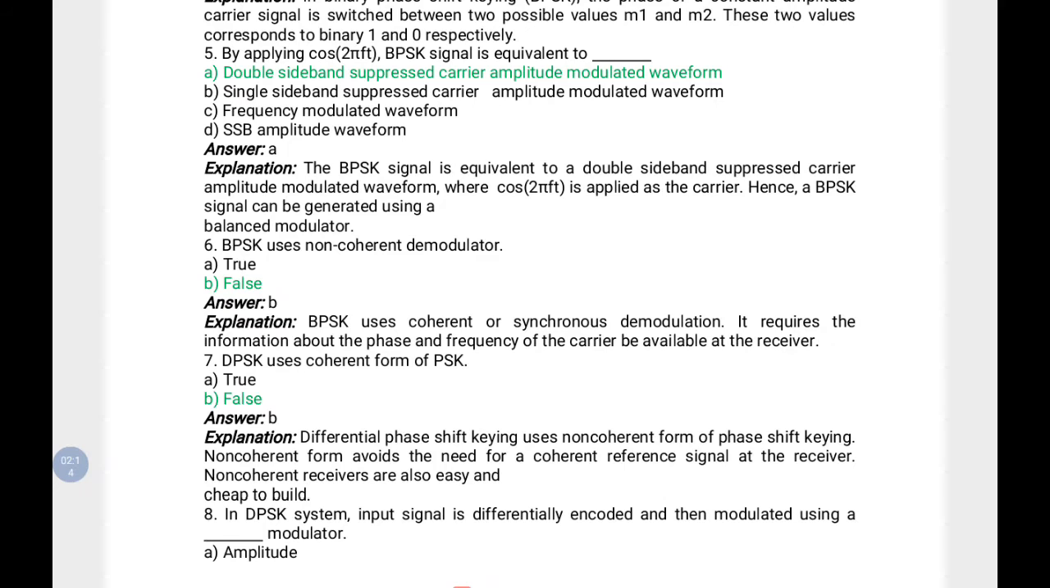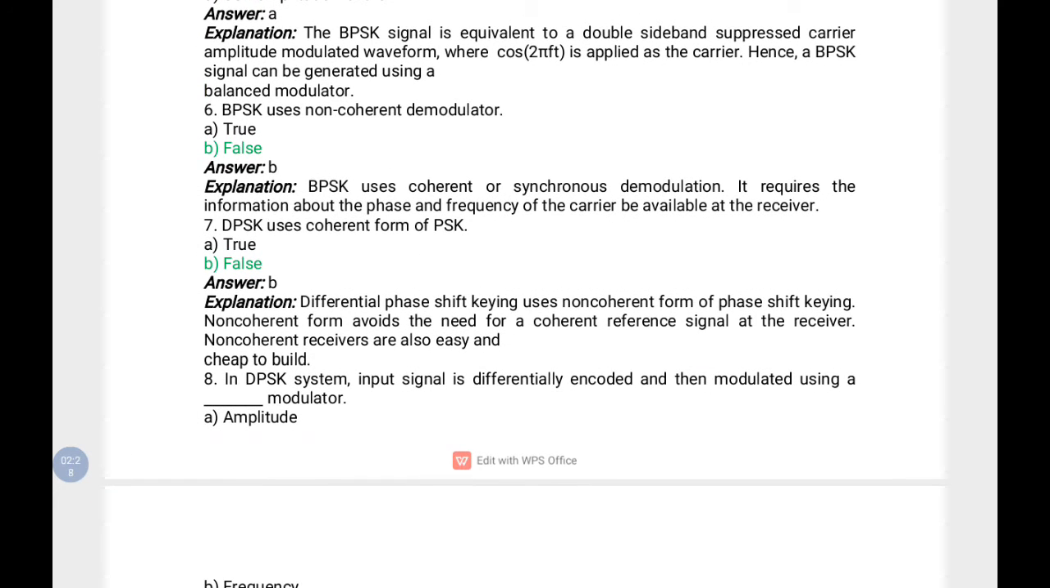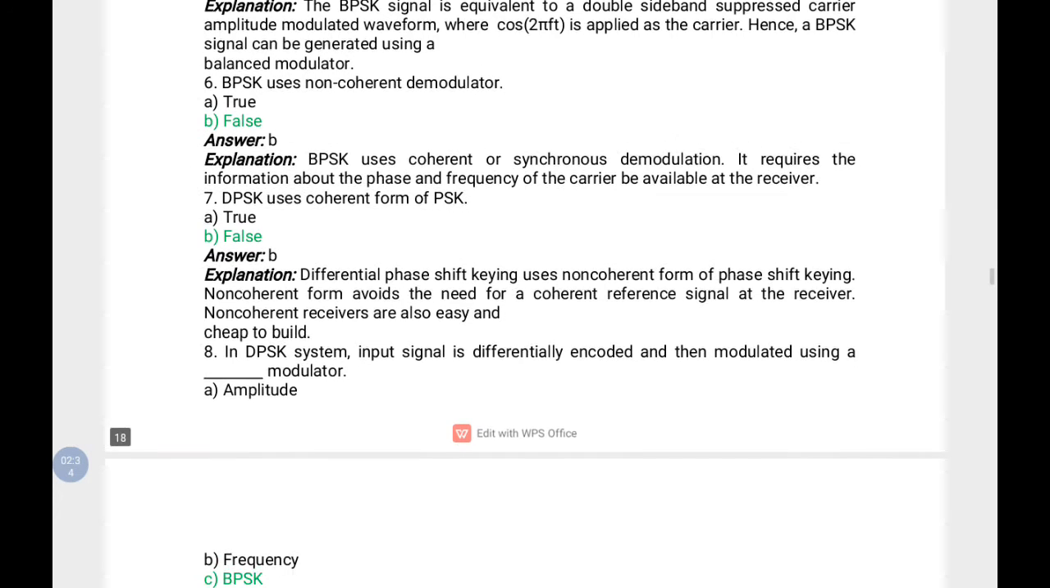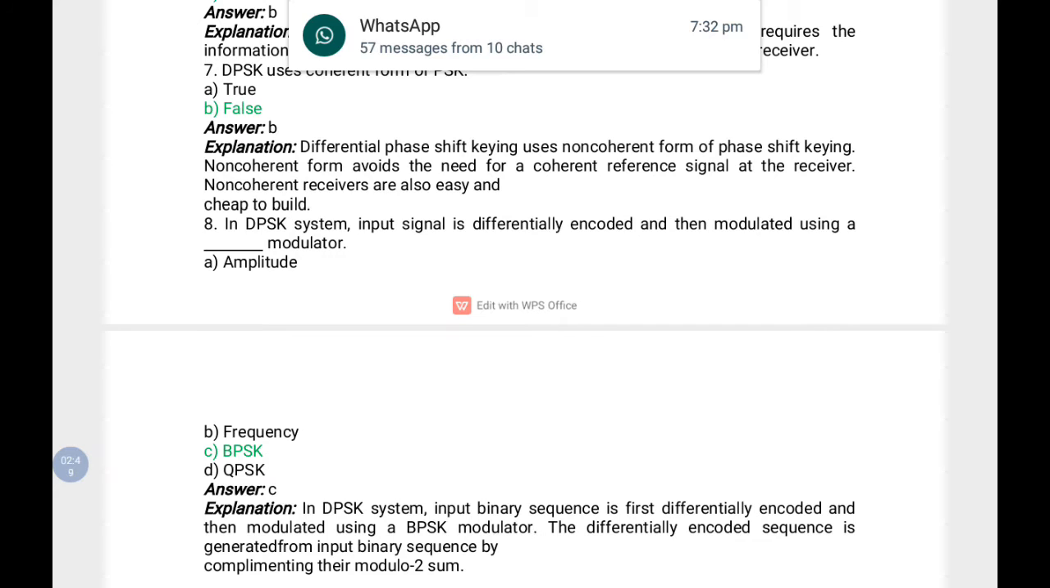And DPSK uses coherent form of PSK. This statement is false. They have said DPSK uses coherent form of PSK, but actually it uses non-coherent form of PSK. In DPSK system, the input signal is differentially encoded and then modulated using a BPSK modulator. So the answer for this question is BPSK modulator. DPSK is differentially encoded and then sent into a BPSK modulator.